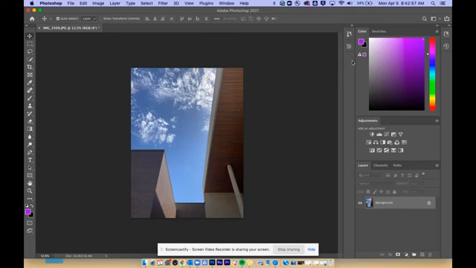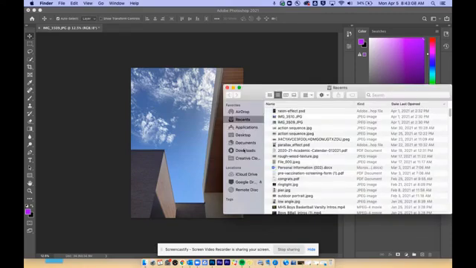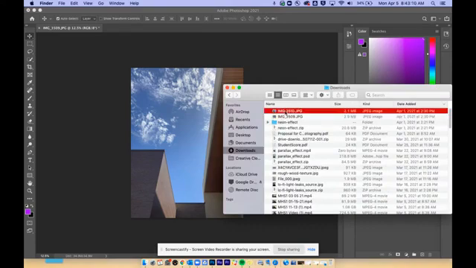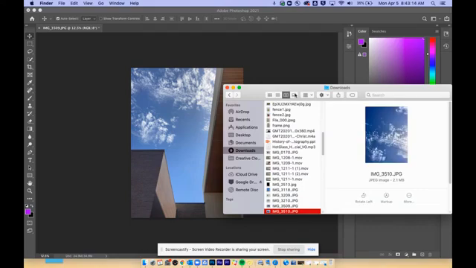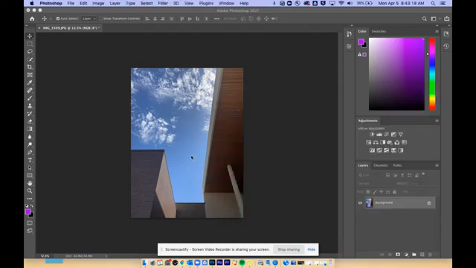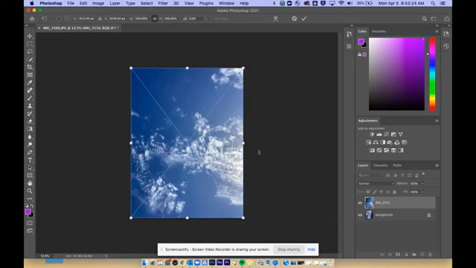So the first thing is we're going to bring in our second photo that is just of the sky. So I'm going to go grab that. I have it in my downloads, but wherever you have yours saved, that's where you'd want to be pulling yours from. And remember, whenever we want it to be a second layer, you can click and drag it to this one right here, and that plus sign shows up. And when you drop it, it'll show up as a second layer right there.